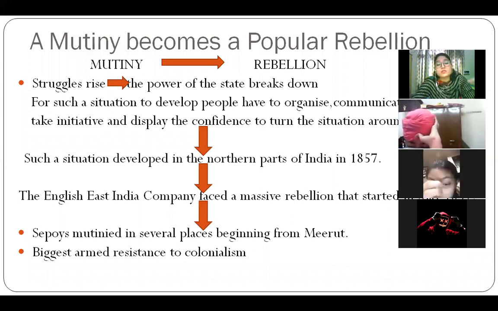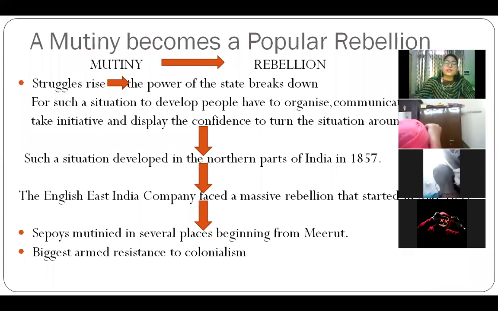So when they saw that people had started revolting against the Britishers, they also saw a ray of hope that we could be independent also if we could join them. And the sepoys were going from village to village, gathering people, telling them and convincing them to join the rebellion. So that's why this rebellion was able to become huge in number. That's why it was a big revolt, because so many people joined it.